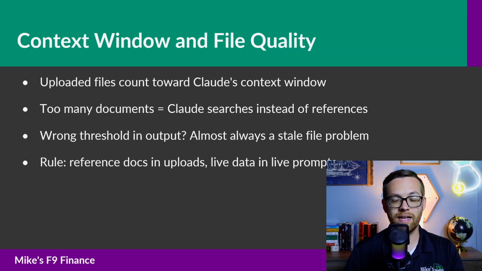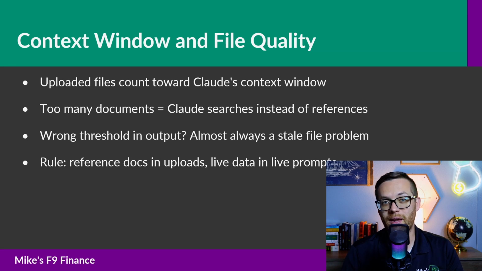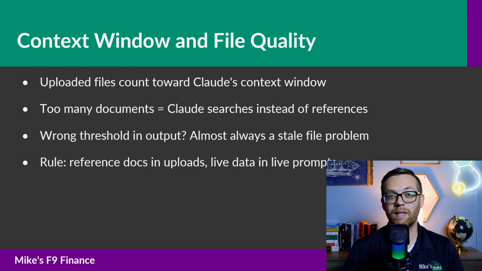If you upload your IPS, your thresholds file, your account reference guide, your reporting templates, and your close checklist, you're using part of your context, and that's fine. That's why you upload them. But if you upload 20 documents totaling hundreds of pages, Claude's ability to find specific things degrades. Prioritize quality over quantity.